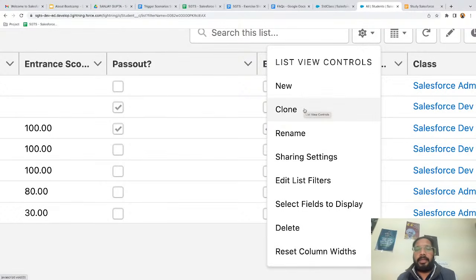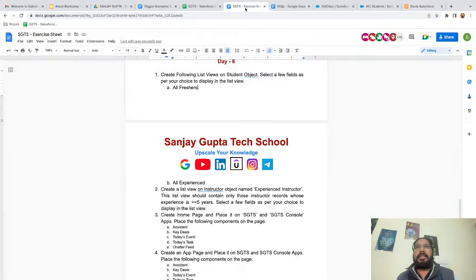If you have already created a list view and you want to clone it, this button is available. Then if you want to rename your list view, you can. Sharing settings means if you want to share your list view with other users, you can apply this. Then if you want to apply filters, filters means you want to specify particular conditions, right? So you can do that.